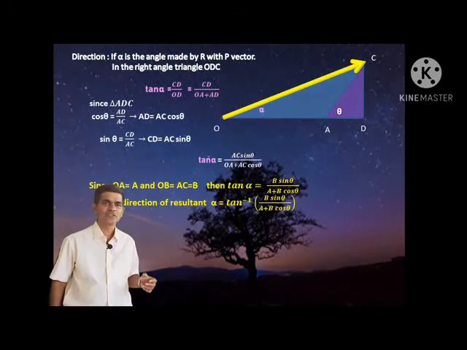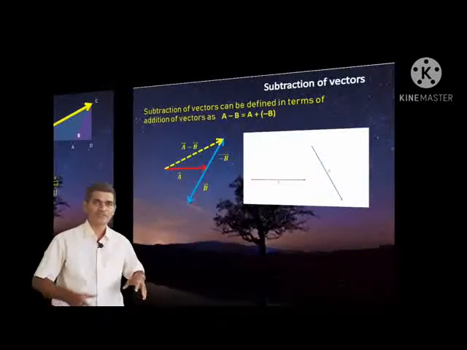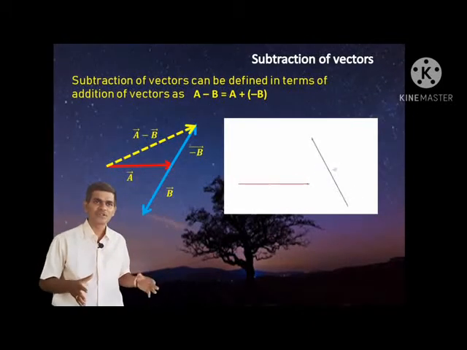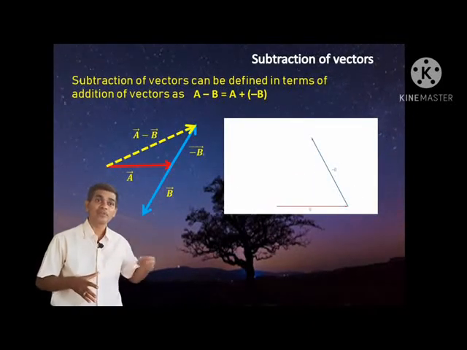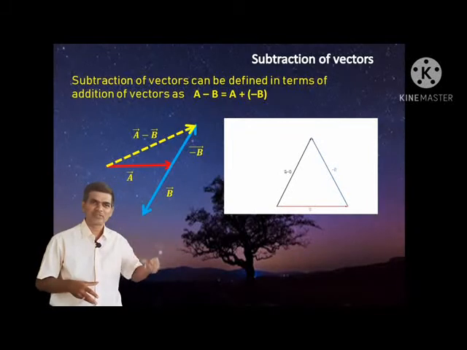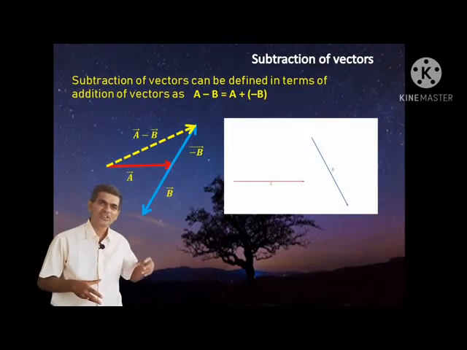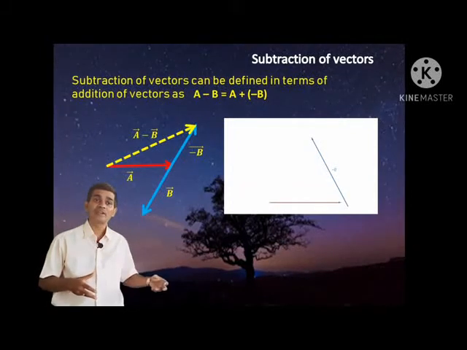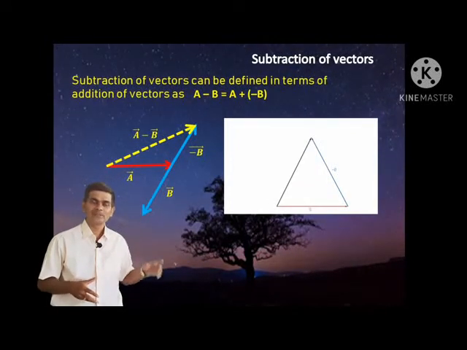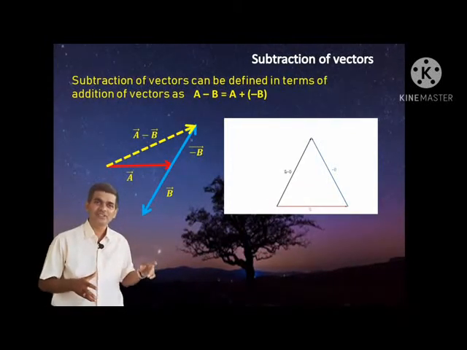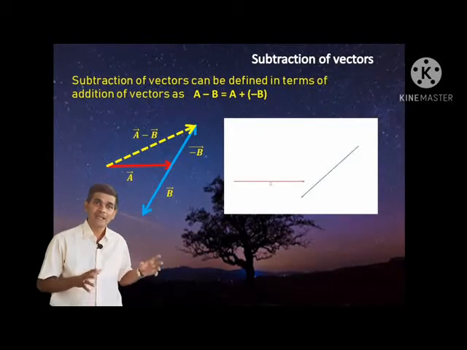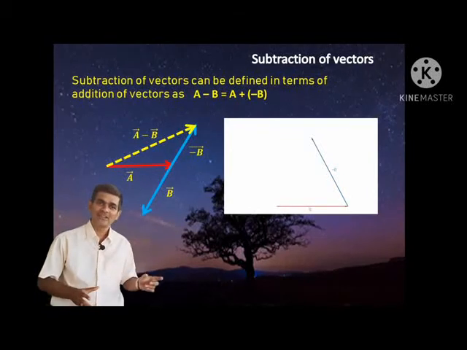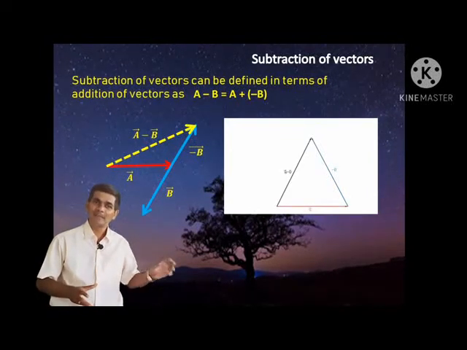Another operation is subtraction. How can I subtract two vectors? The subtraction of vectors can be defined in terms of addition of vectors. Subtraction can also be done using the same rules of addition, but just adding the negative of a vector to the other vector. That means A minus B is nothing but A plus minus B, that is, A plus the negative of B gives A minus B.